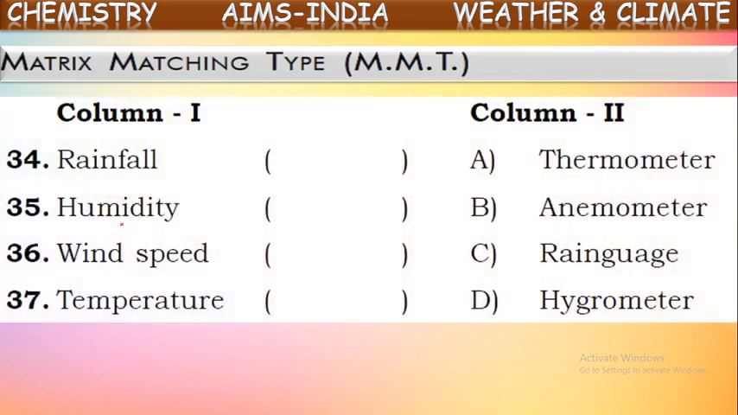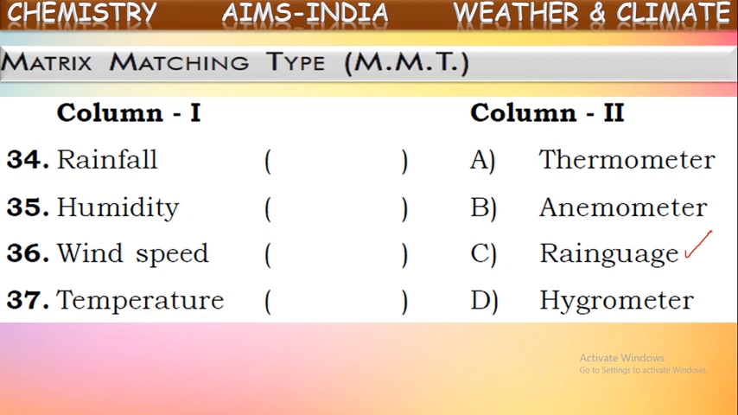Matrix matching type. See here, the element of weather, different elements of weather or different components of weather are mentioned in the column 1. See, the instrument used for measuring these elements of weather are mentioned in column 2. Try to match this. Which instrument is used for measuring which element of weather? See the first one in the column 1, rainfall. For measuring rainfall, which of these element or instruments is used? See, for rainfall, it is used rain gauge. Rain gauge is used for measuring rainfall.